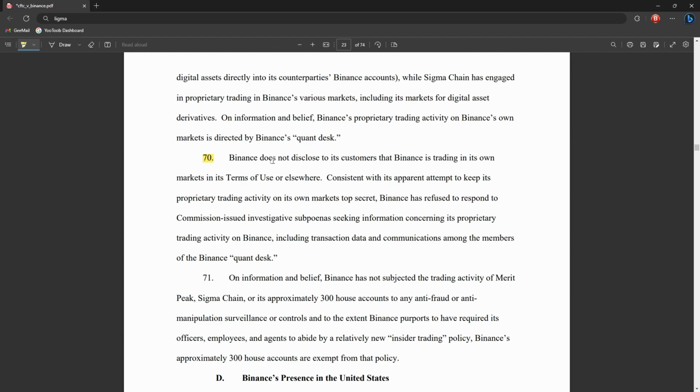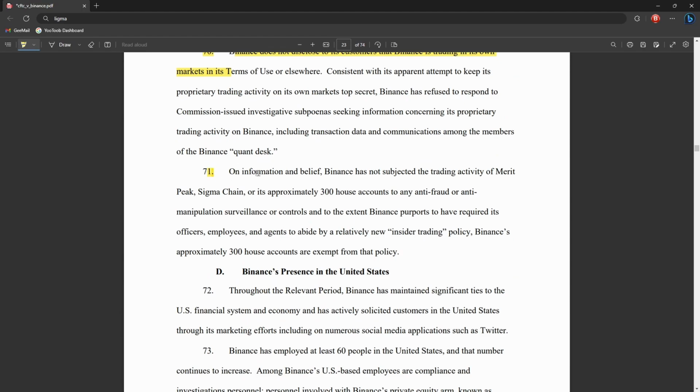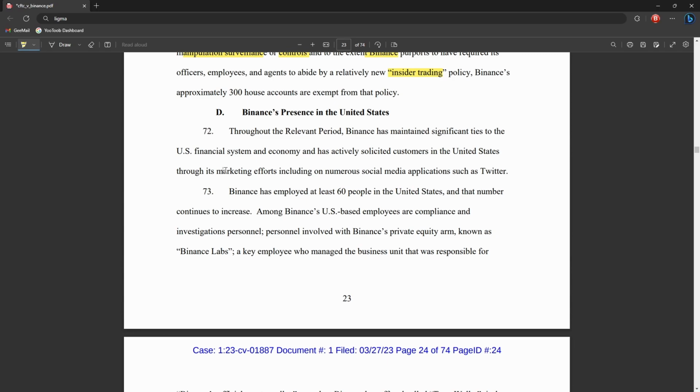Section 70 basically says Binance didn't tell its customers that Binance was trading on its own platform. Section 71 basically says the accounts Binance used themselves were not actually subject to any anti-fraud, anti-manipulation surveillance, or controls that Binance would have on its usual customers, and were exempt from its insider trading policy. How convenient. 72 is just a bit of waffle.